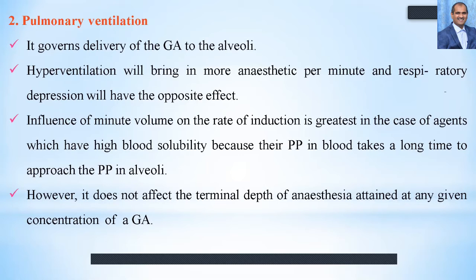If the lung has more ventilation, hyperventilation brings more anesthetic gas to the alveoli. If respiration is depressed, the quantity of gas reaching the alveoli will be less.